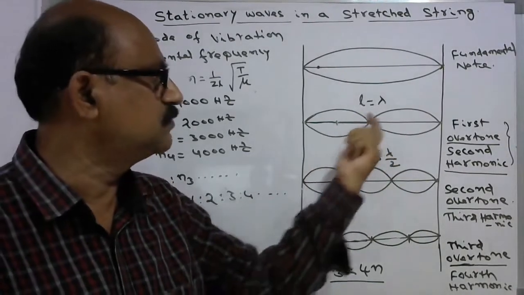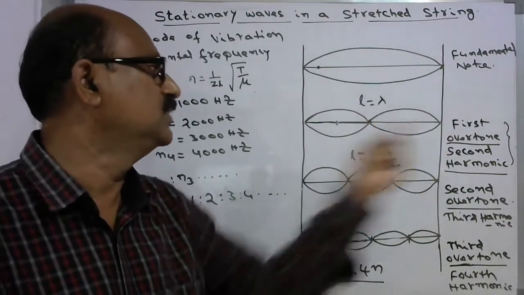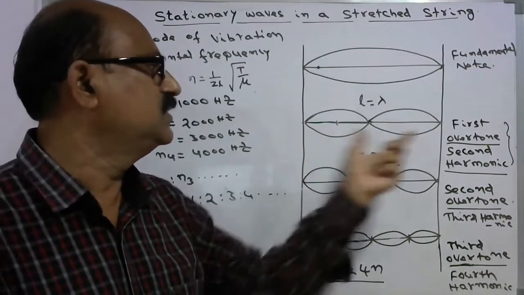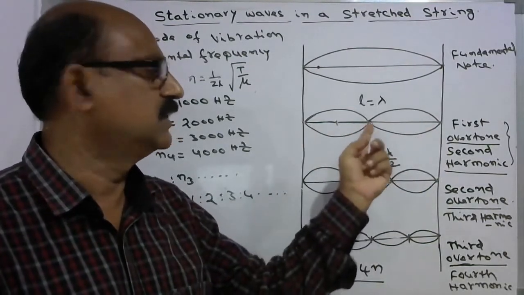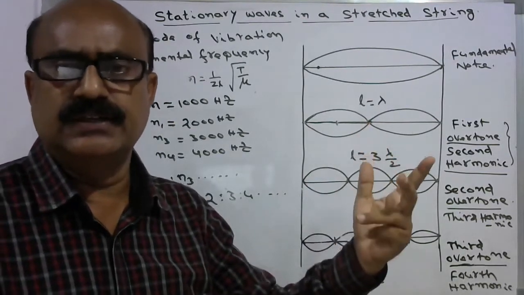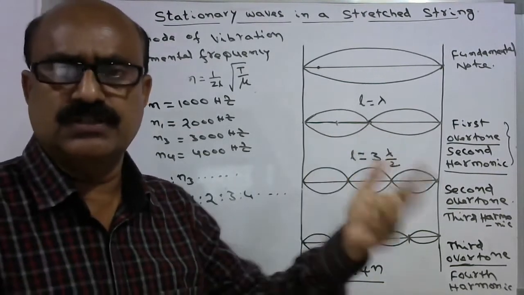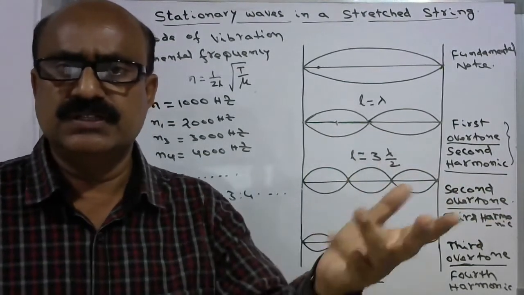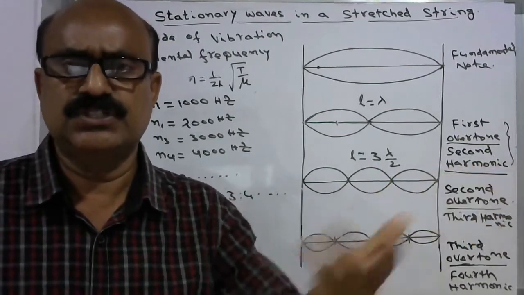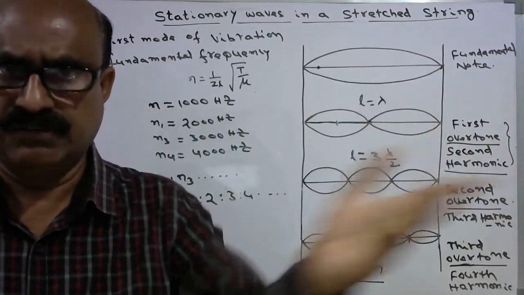So if you press here, you will be getting one node apart from these two nodes, so you will be getting the first overtone or the second harmonic. This is how you can change the frequency sa, re, ga, ma, pa, da, ni, sa by changing the position of your finger on sitar or guitar, wherever it is.